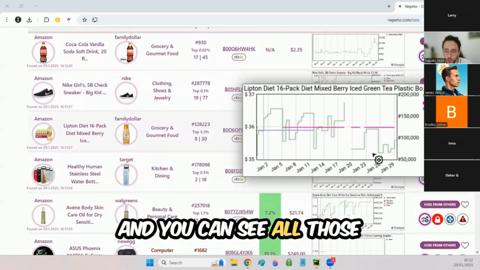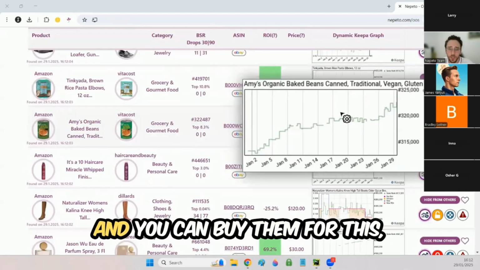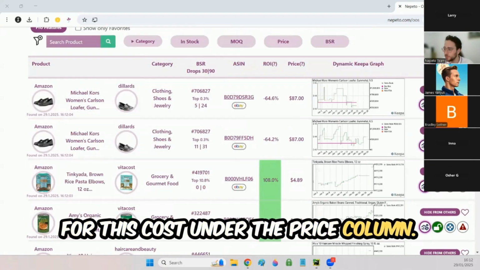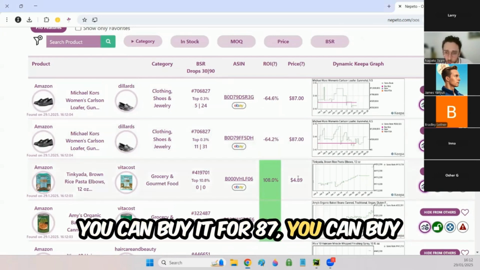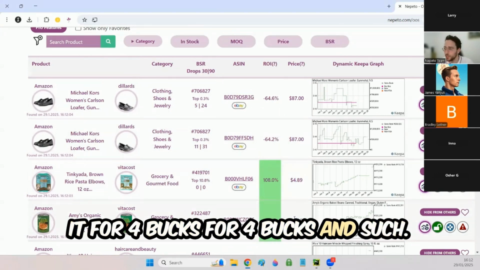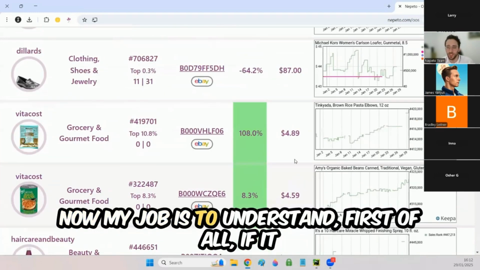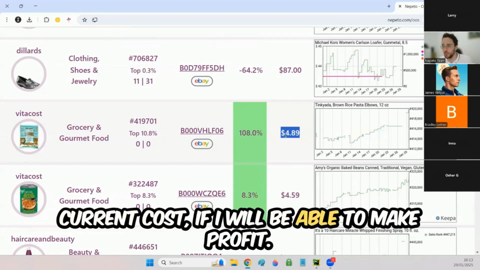And you can see all those opportunities that nobody currently sells, and you can buy them for this cost under the price column. So you can see for this example, you can buy it for 87, you can buy it for $4, and such. Now, my job is to understand, first of all, if it sells fast, and second, if I buy it at the current cost, whether I will be able to make a profit.